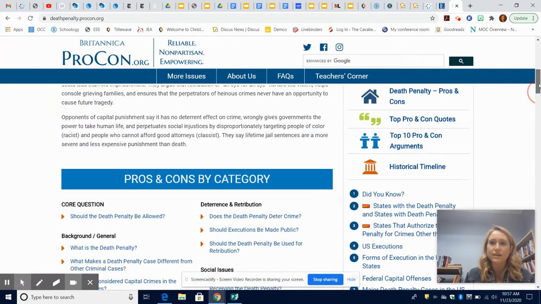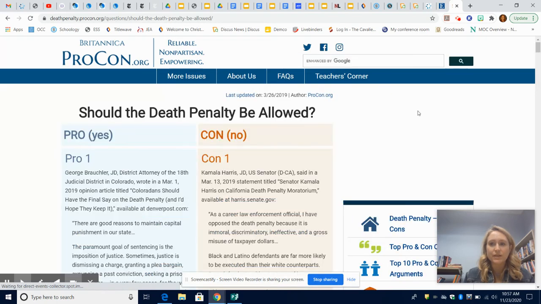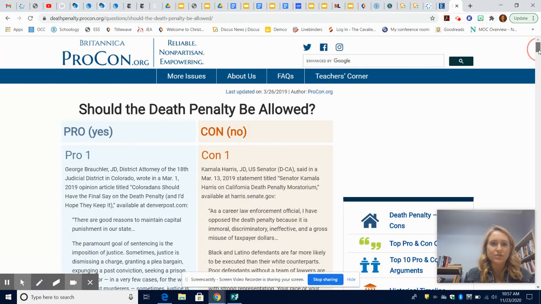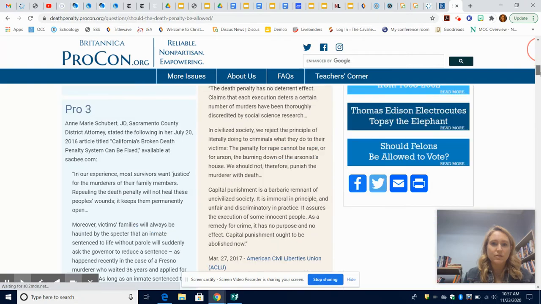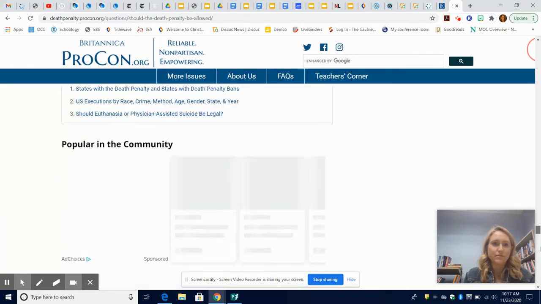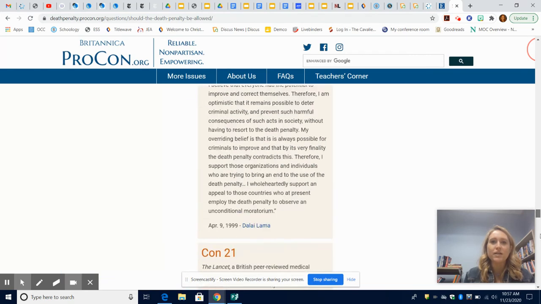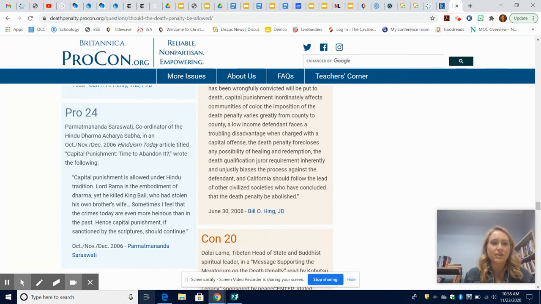And then on the right-hand side, pro-cons, pro-con arguments, historical timeline. And this website is unusual in that I believe it gives you the citation, which you should definitely take advantage of. You might have to scroll all the way down here. And there are comments, so you need to watch that. And then also, any information it puts on here, it cites it for you. So that's great.